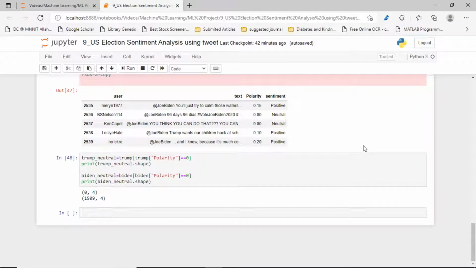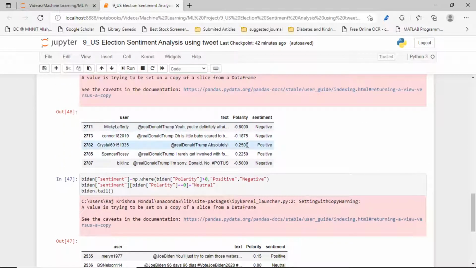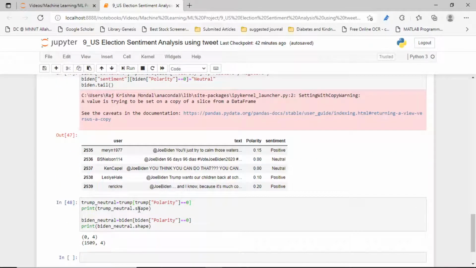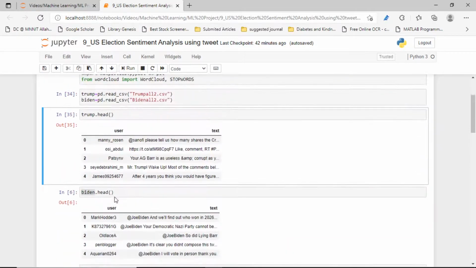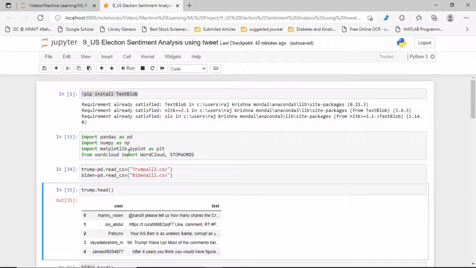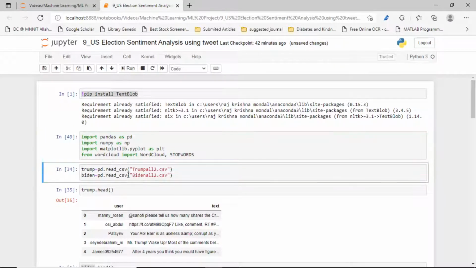Okay guys, I think you will understand why it happened: I had already dropped the neutral rows. Here nothing is neutral, I have already dropped it. If I run that again, its neutral shape shows 0. So let's run the whole program again, one by one.